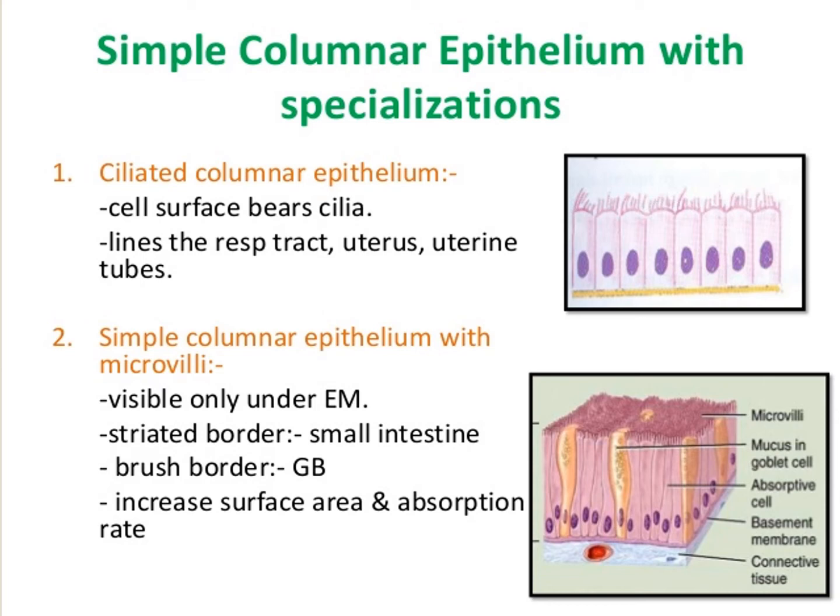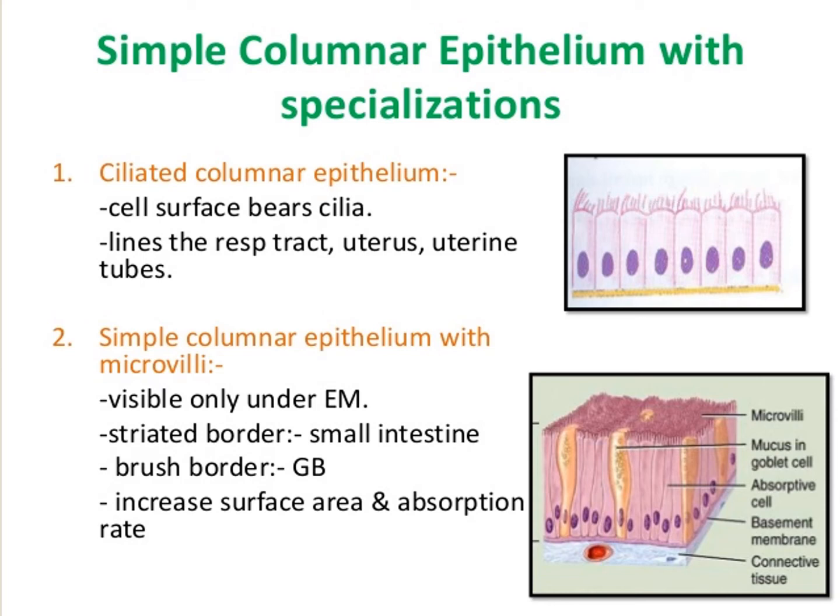Children, columnar epithelium, do you understand? Here two pictures are given: ciliated columnar epithelium, and simple columnar epithelium with microvilli. It is composed of a single layer of slender, elongated, pillar-like structure.